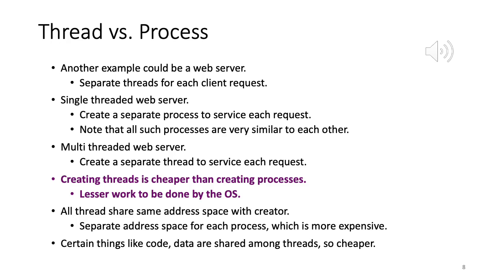Note that the code section for all of these threads will be very similar. Some of it will be different, some similar. The different part, as I said for Amazon, is that they are looking at different web pages. One might look at a web page for phones, one for computers, or they're buying different things. But many parts of the code could be the same. They're all trying to make a connection to the same web server, and once the connection is successful, all the client requests land on Amazon's main web page.